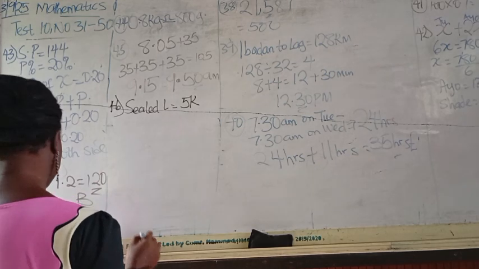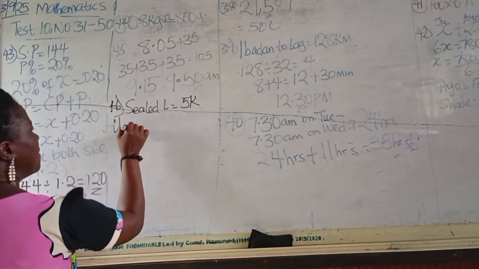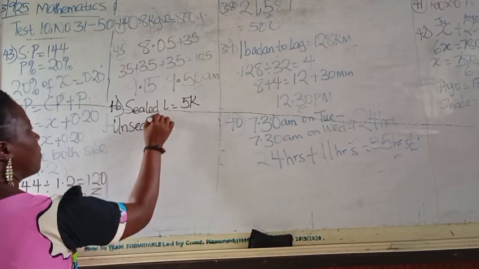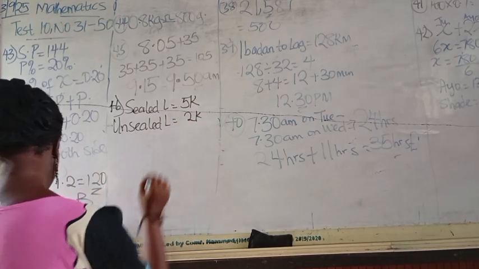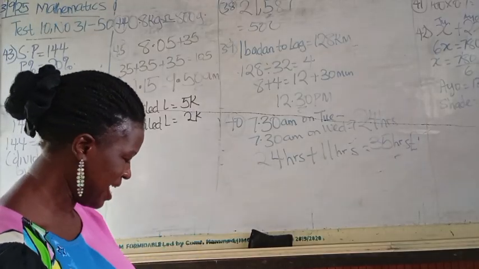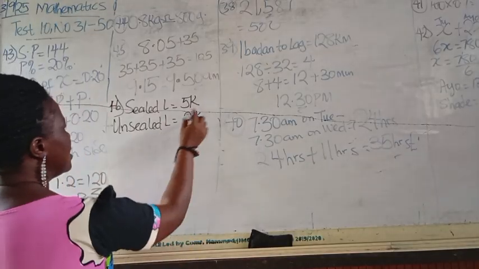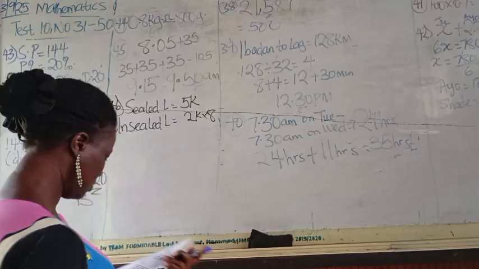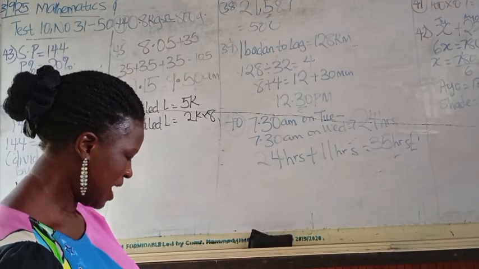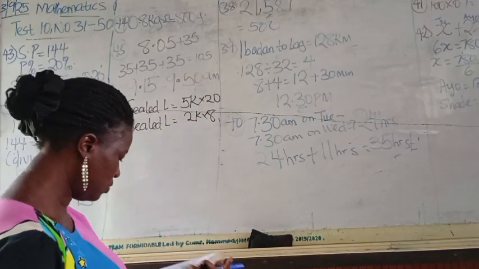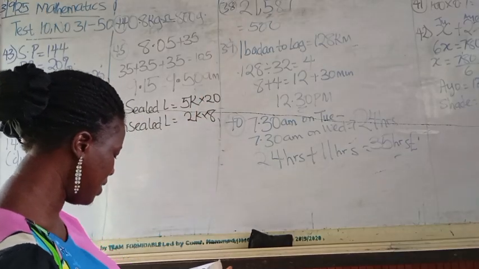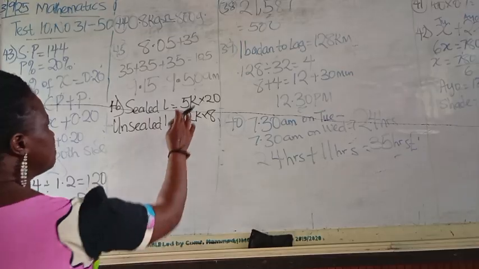And for the unsealed letter, it is 2 kobo. If a messenger posted 8 unsealed and 20 sealed letter, how much did he pay all together?